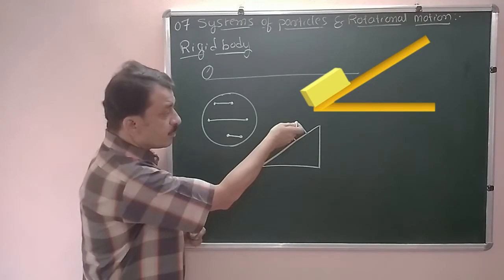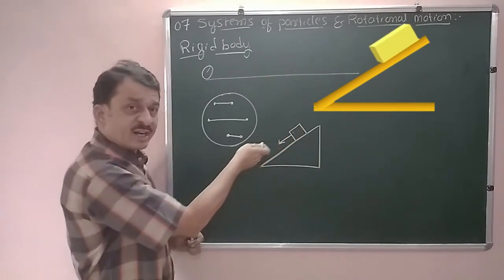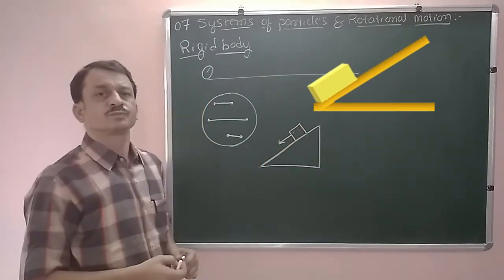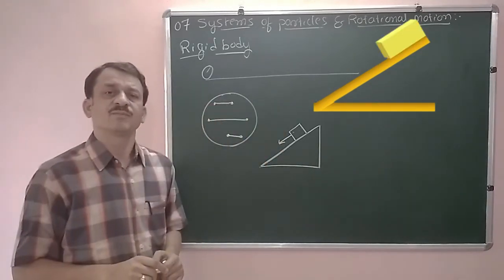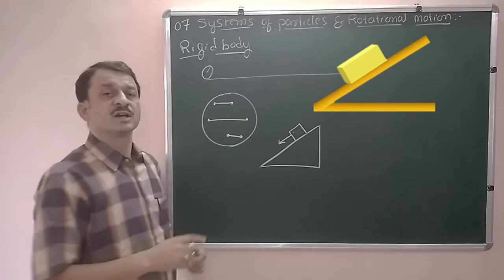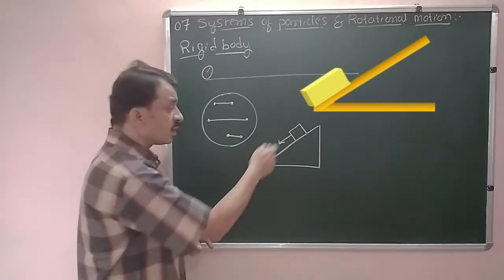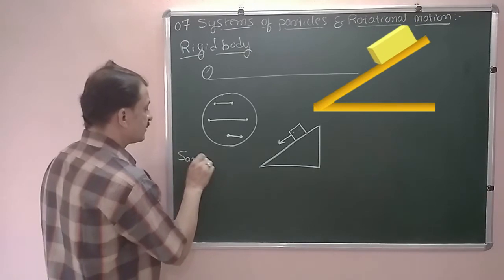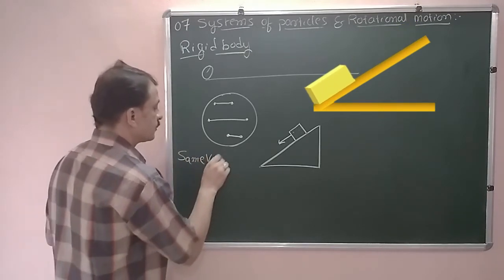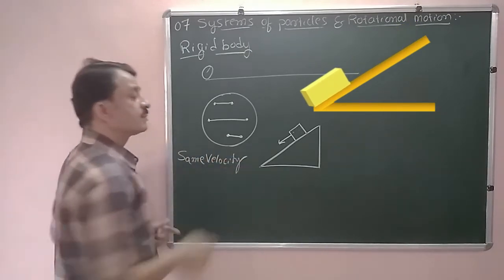Therefore each and every particle starts sliding down. Now what about the velocity of each and every particle? All the particles are sliding down with the same velocity. The velocity of all the particles remains the same.